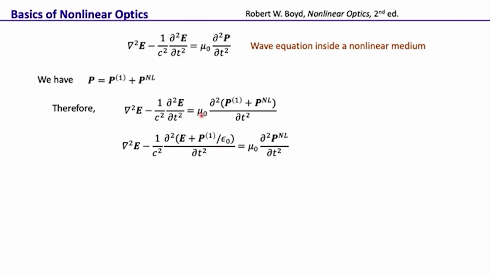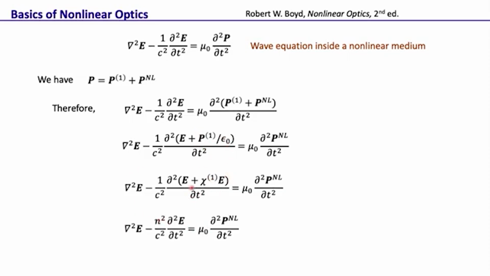Here we have used the relation between epsilon naught, mu naught, and c square. And this mu naught del 2 by del t2 P NL remains on this side. This P1 we know is equal to epsilon naught chi1 E, and that's how the epsilon naught gets cancelled. So that's what we get on this side.